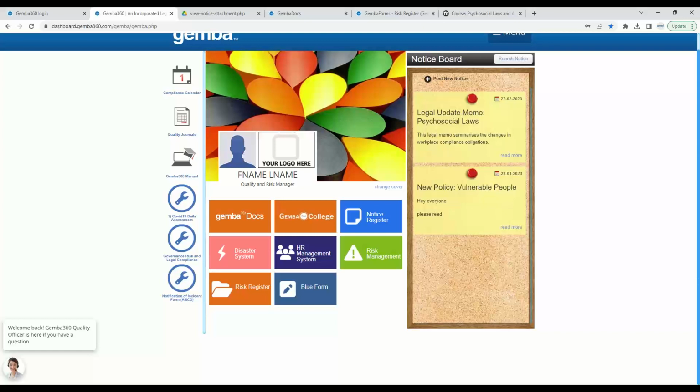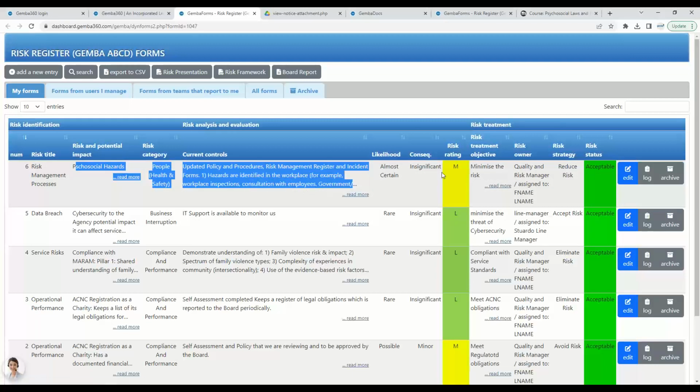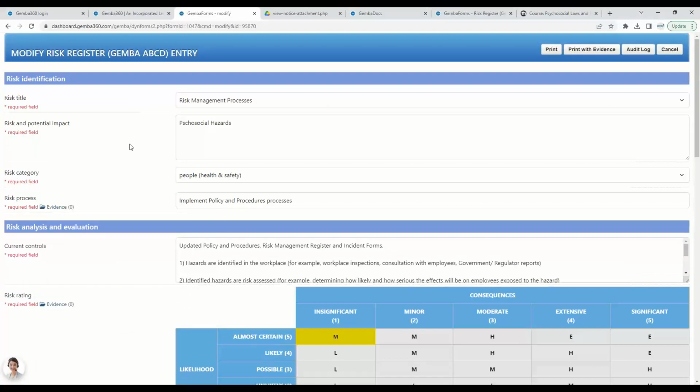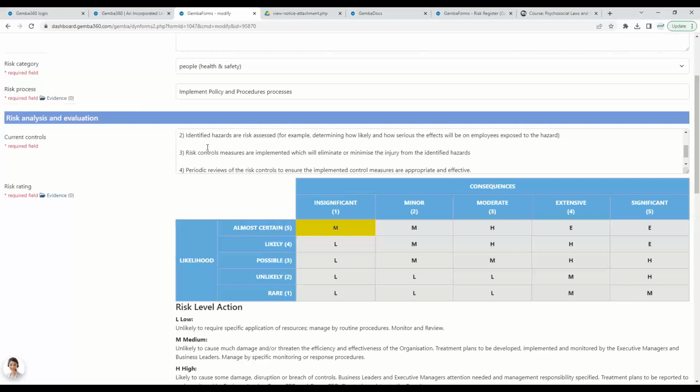The other tool that you've got access to is the risk register. And this is really used for your organizational wide risks, which is obviously important. And again, you'll see that you've got access to looking at the psychosocial hazards here. And simply you can click on edit and essentially go through and actually update this and check it for you as well.